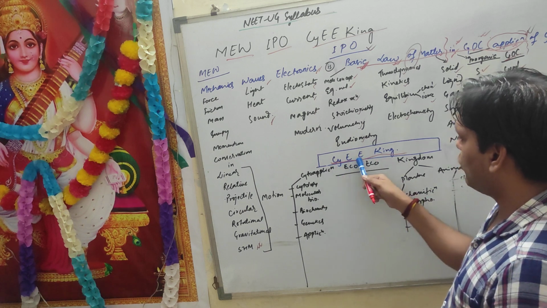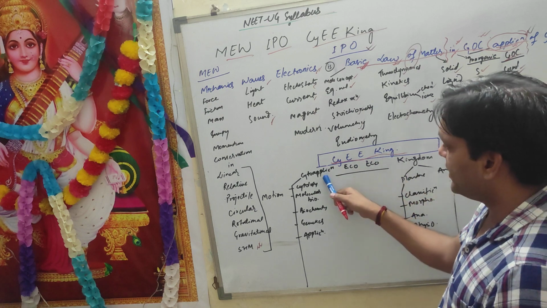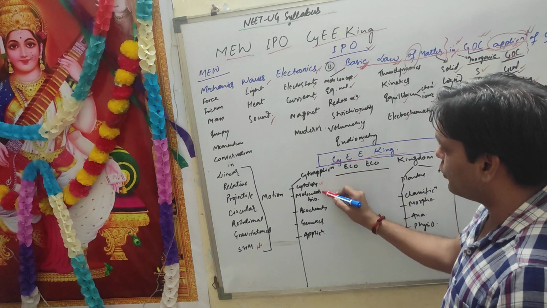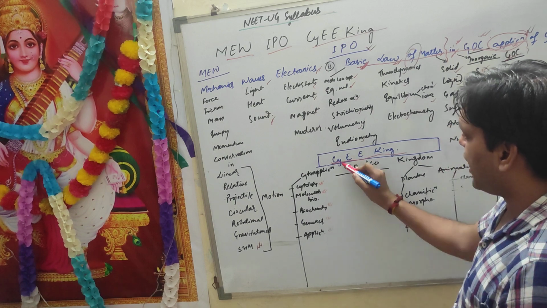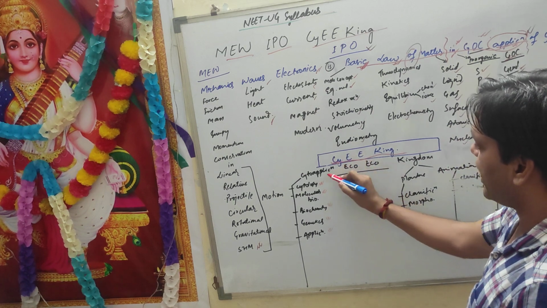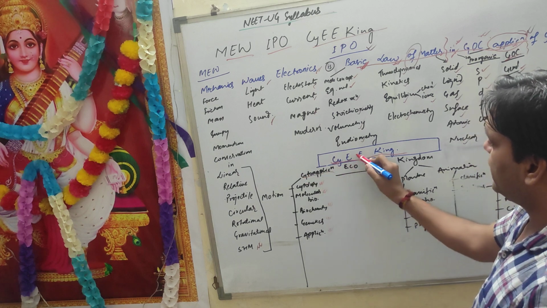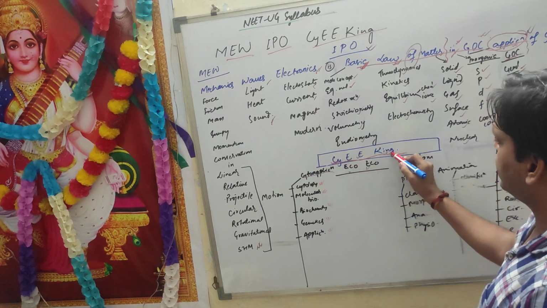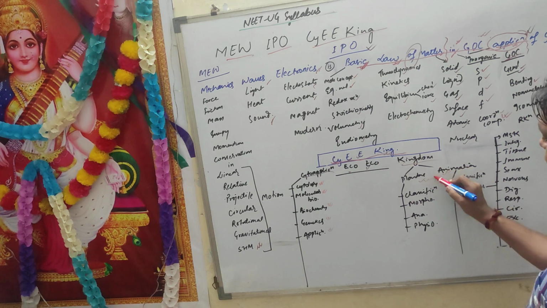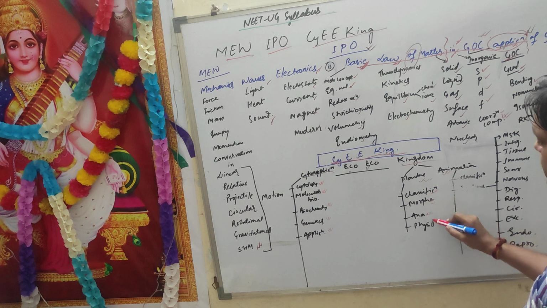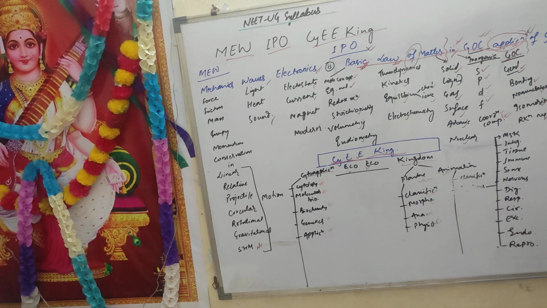Cyto application, eco, evolution, kingdom. Under cyto application: cytology, molecular biology, biochemistry, genetics, application. Psi means cyto application. Eco, evolution, kingdom. Under kingdom come Plantae and Animalia. Plantae: classification, morphology, anatomy, physiology. The entire plant kingdom syllabus, botany, is covered under these four subheadings: classification, morphology, anatomy, physiology.